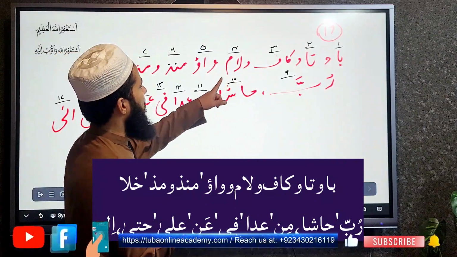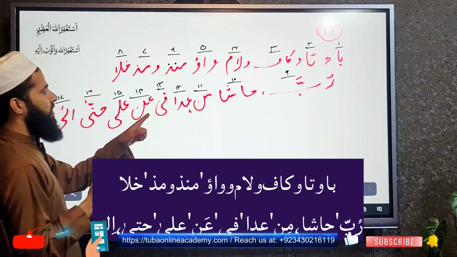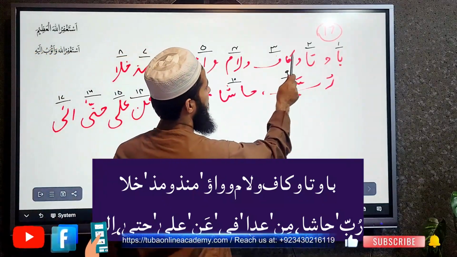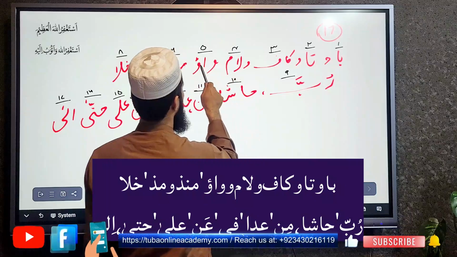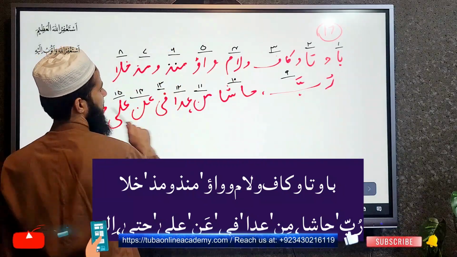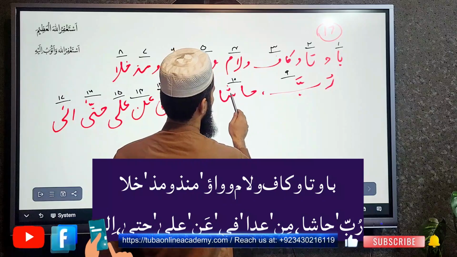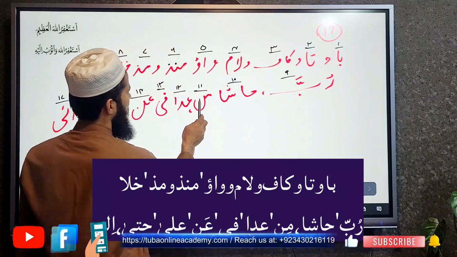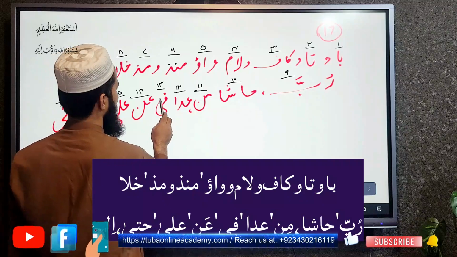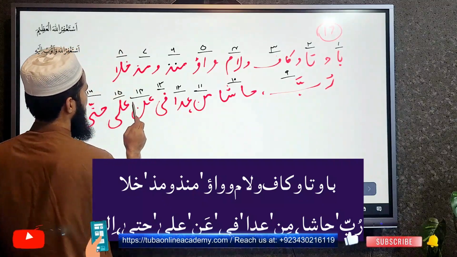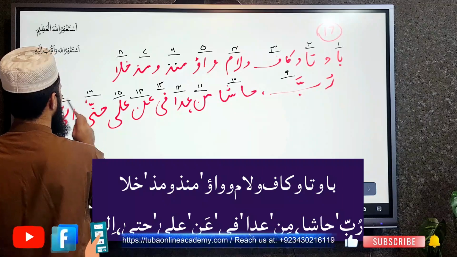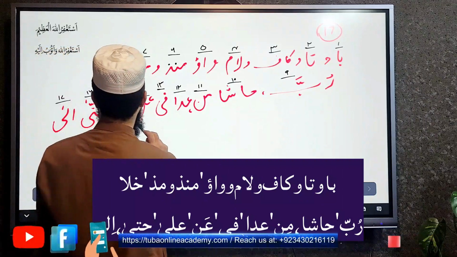Here you know this bait. Ba, wa, ta, wa, kaf, wa, lam, wa, ila, munzu, muskhala, hatta, rubba, hasha, min, ada, fi, an, ala, hatta, ila. So ba is the first one, ta is second, kaf is third, lam fourth, and so on: munzu is sixth, muskhala is eighth, rubba is ninth, hasha is the 10th, min is 11th, ada is 12th, fi is 13th, an is 14th, ala is 15th, hatta is 16th, ila is 17th.